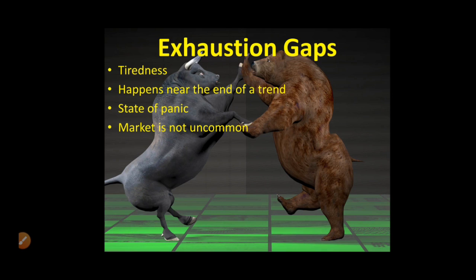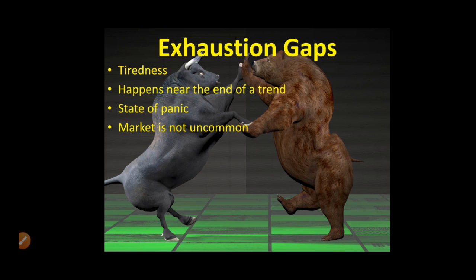So this type is the exhaustion gap, and this gap might form near the end of a trend. Suppose the trend continues for some long time, like 2 or 3 weeks, then this gap will happen at the top. It might also happen in a big continuation downtrend after some long time, like 2 or 3 weeks. Then again you find this type of exhaustion gap.